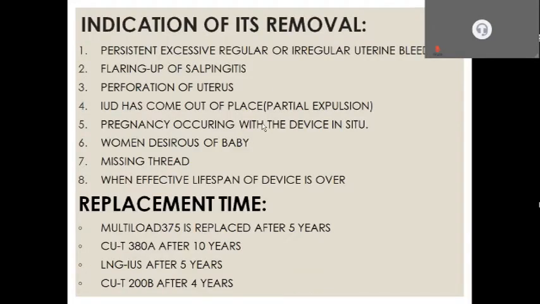Indications for its removal: if there is persistent or excessive irregular uterine bleeding, if there is infection like meningitis, perforation of the uterus, or partial expulsion, that is the IUCD comes out of place. Also if pregnancy occurs with the device in situ, if the woman is desirous of a baby, if there is a missing thread, or when the effective lifespan of the device is over.